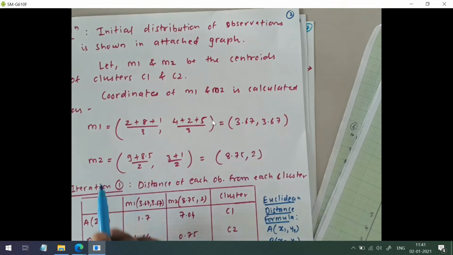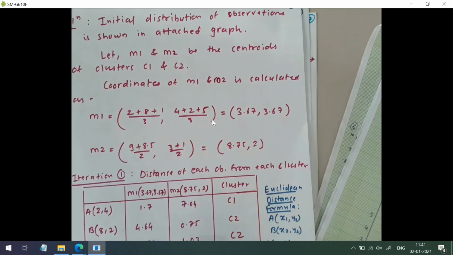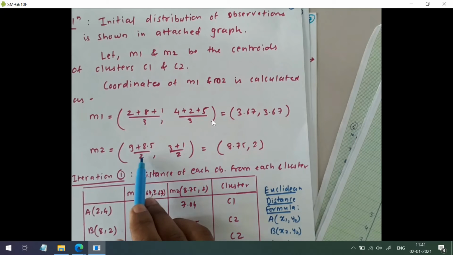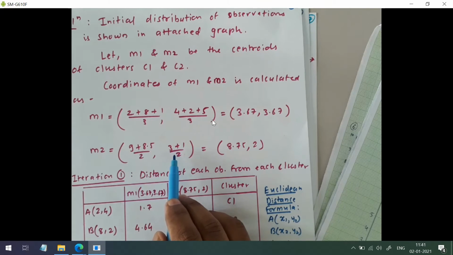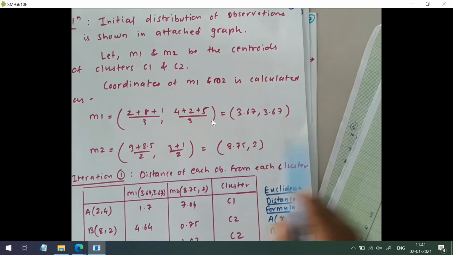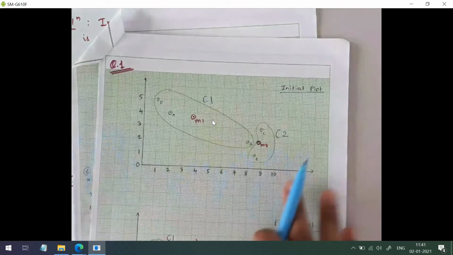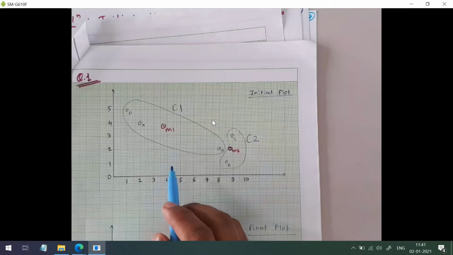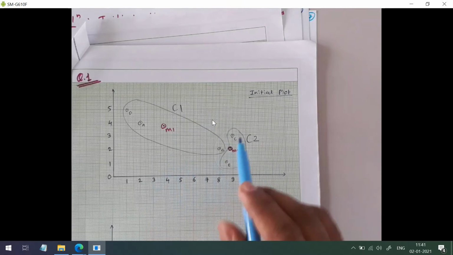In cluster 2 we have C and E. So this is the average of the x1 coordinate, and this is the average of the x2 coordinate, and together they give the coordinate of the centroid of cluster 2. From the figure itself you can cross-check whether you are getting the correct result.